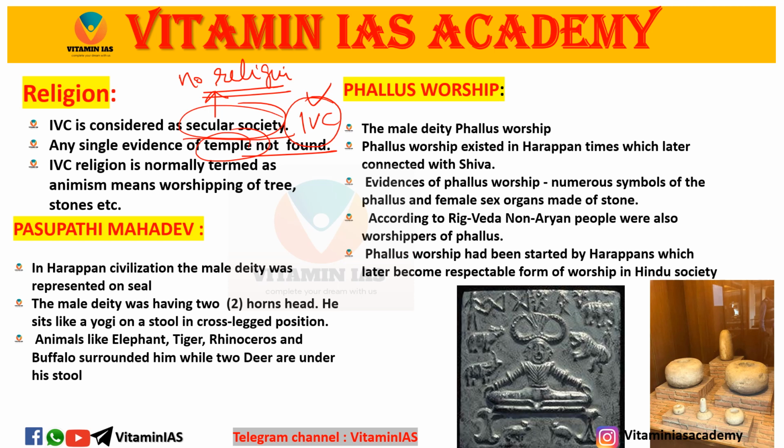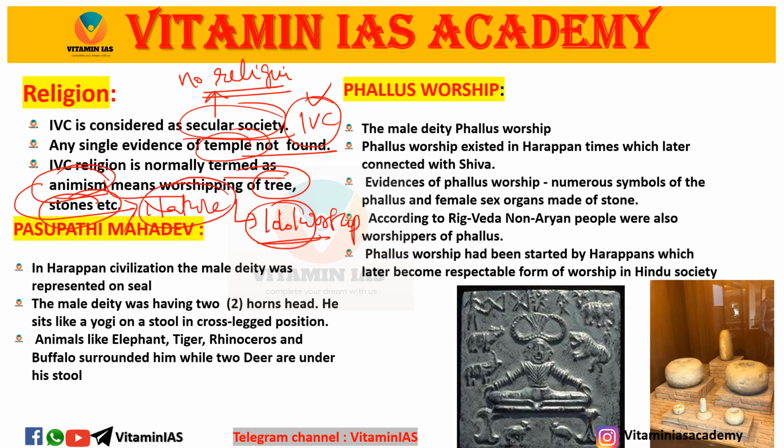Indus Valley civilization religion is normally termed animism. Animism means worshipping of trees, stones and nature. Worshipping of nature, we can say, is animism. Even though the society was secular, IVC people went with idol worship. What is that? It means they were worshipping idols.